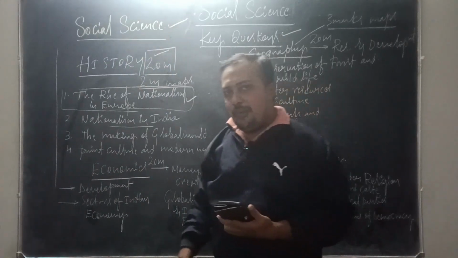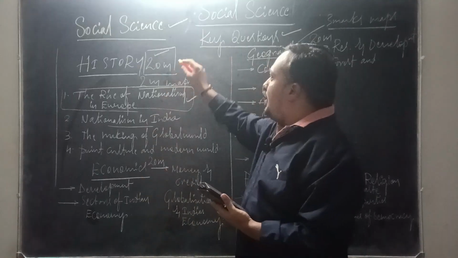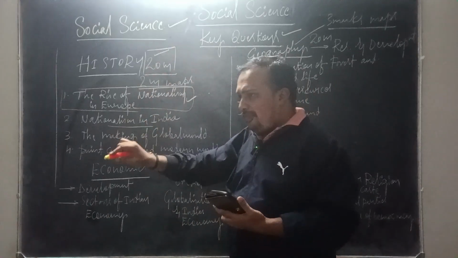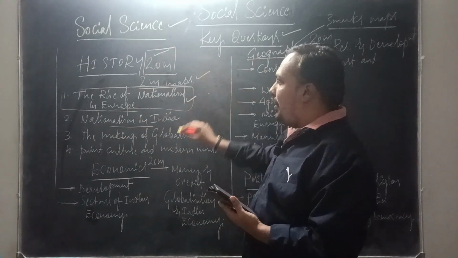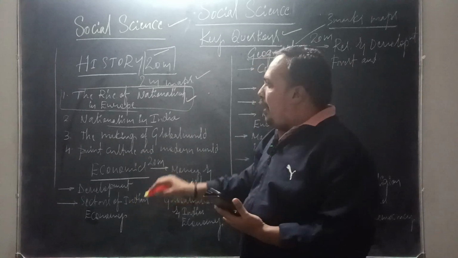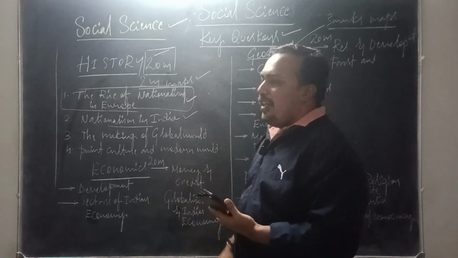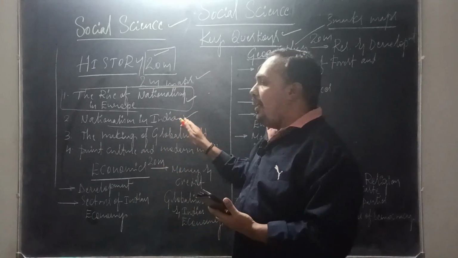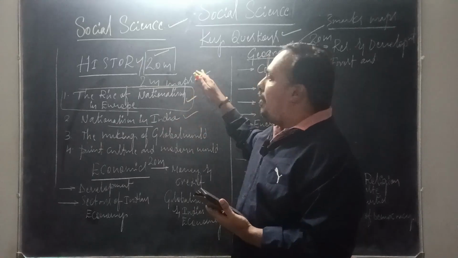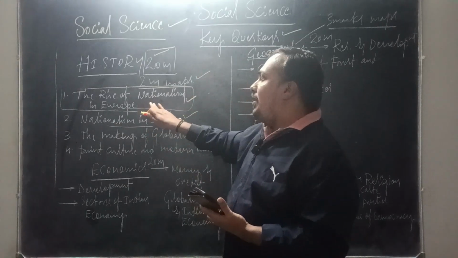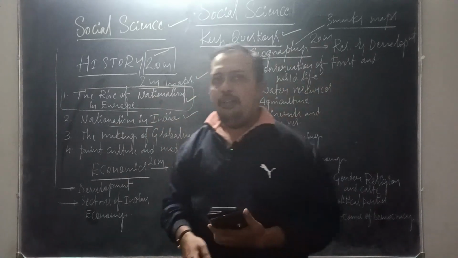So let us start from history. History has 20 marks, in which 2 marks are reserved for the map. As you all know, the map is from the Nationalism in India chapter. From the Nationalism in India chapter, it is 2 marks for the map. Let us take the Rise of Nationalism in Europe chapter.